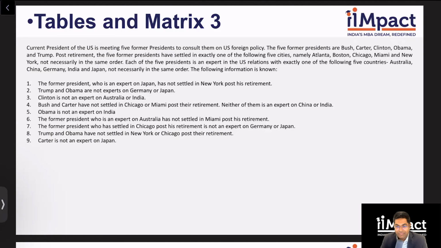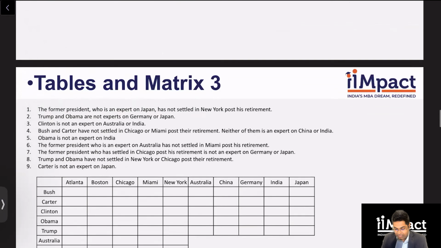Very straightforward, yes. I think the only tinge of complexity in this set was that almost all the clues were of negative type. That this person is not living here, this person is not an expert on this, the expert on this is not living there. So there are a lot of negative clues, which makes it slightly tricky to actually plug in any sort of direct data, right? No worries. Let's do this together.